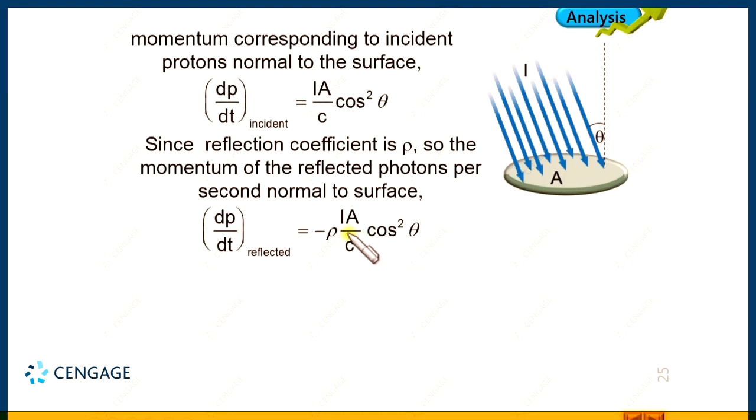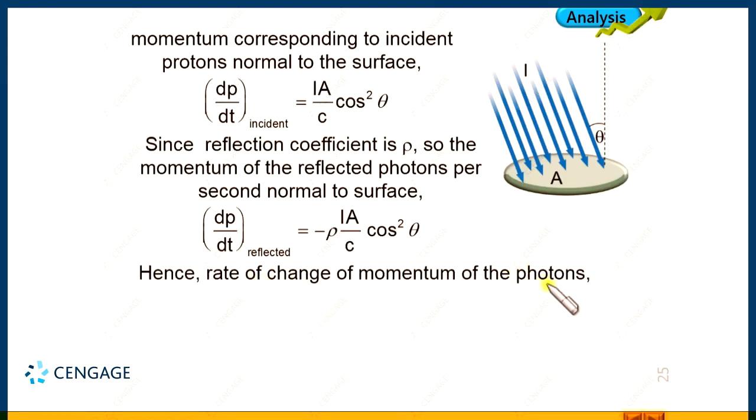So, this will be equal to IA divided by C cos square theta will be the common, and in bracket we will have term rho plus 1, and overall sign will be negative, right. This is the rate of change of the linear momentum of the photon, and this is nothing but the force exerted by radiation on the surface, right. So, this is having the magnitude Fn, we will take the magnitude.